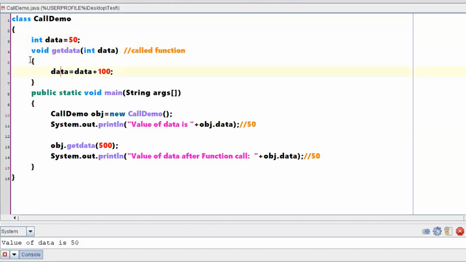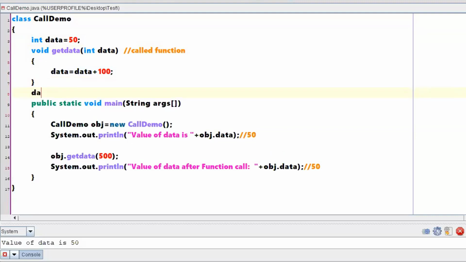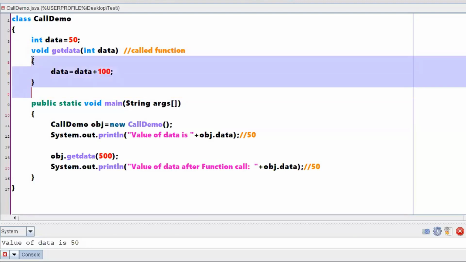Its scope is within this particular method. So once it comes out of this method, if you are talking about data, then you are talking about the instance variable, not the local variable. Whatever changes you have made to this data will be only for this area. If you come out of this area, then you are talking about a different data.